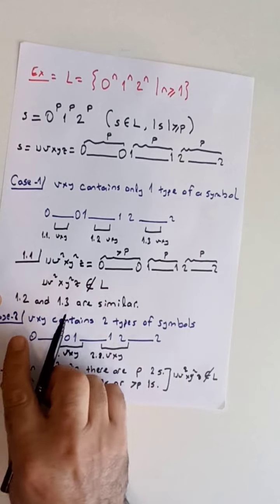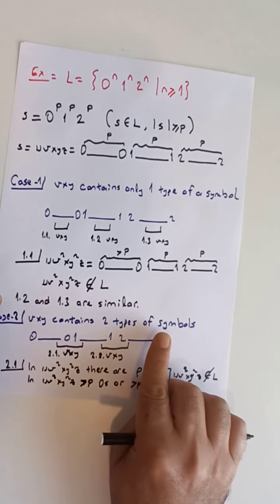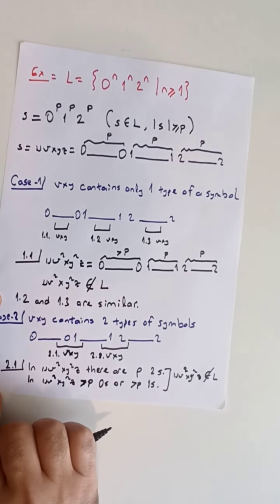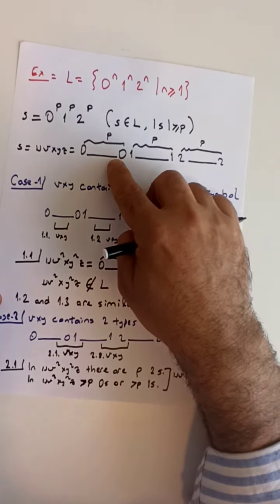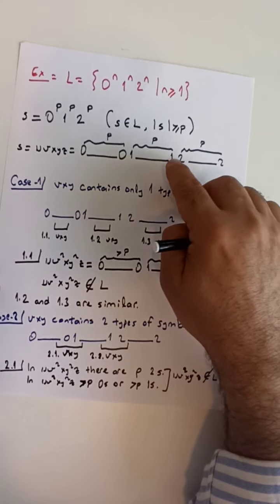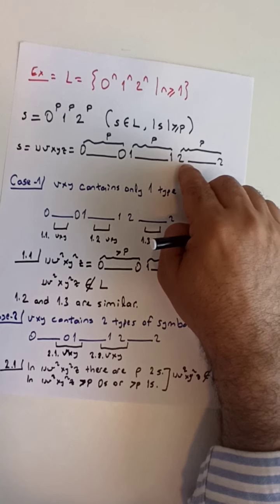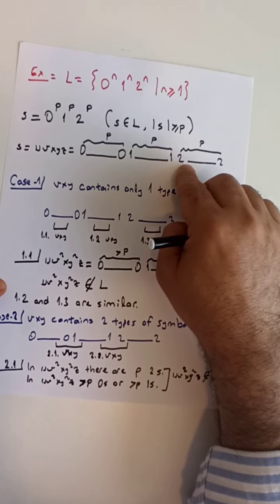This will finish our discussion related to case 2, where vxy contains two types of symbols, and you should be able to see that case 3, where vxy contains three types of symbols, is impossible. So case 2 was vxy contains two types of symbols, here or here, and there could be a potential case 3 where vxy contains three types of symbols.